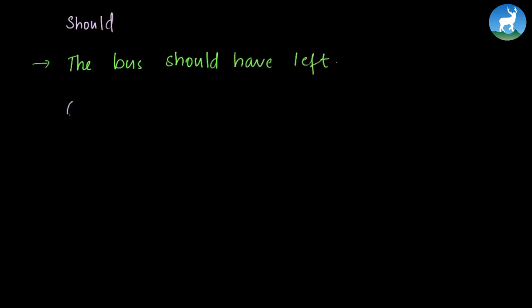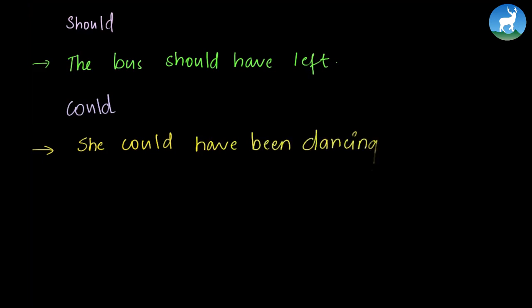Some more examples using should. The bus should have left. Or while using could, we saw the use of couldn't before. Now let's see how we express probability with could in past tense. She could have been dancing.